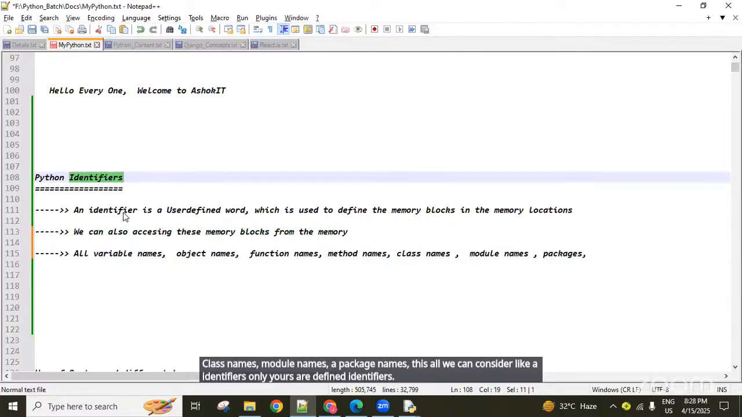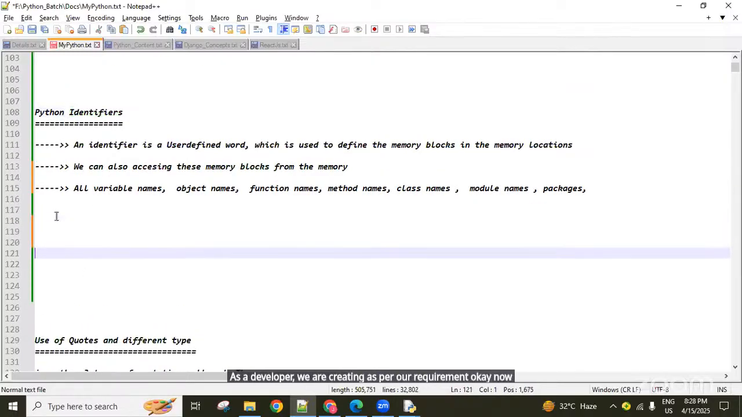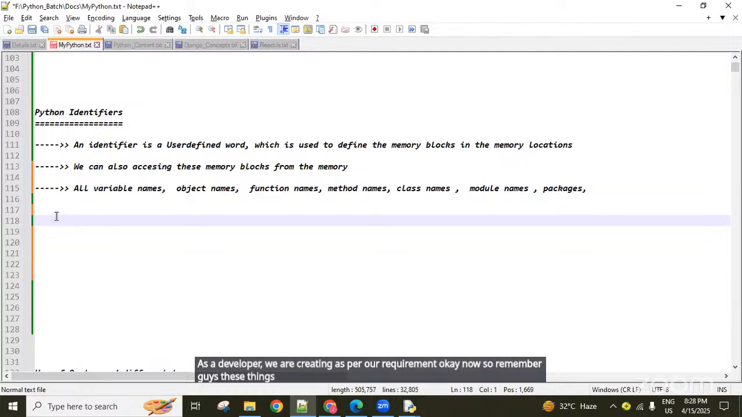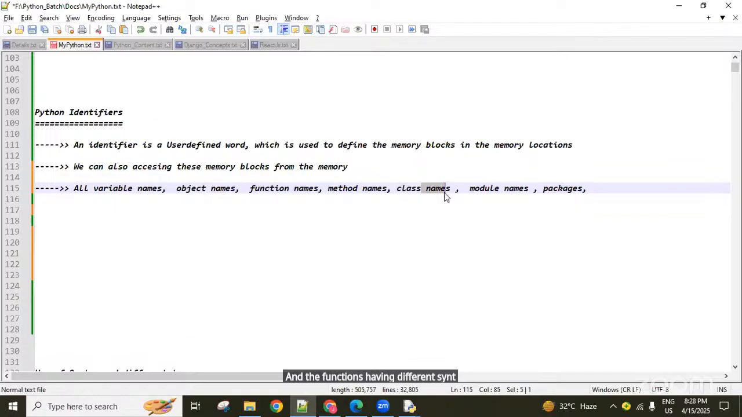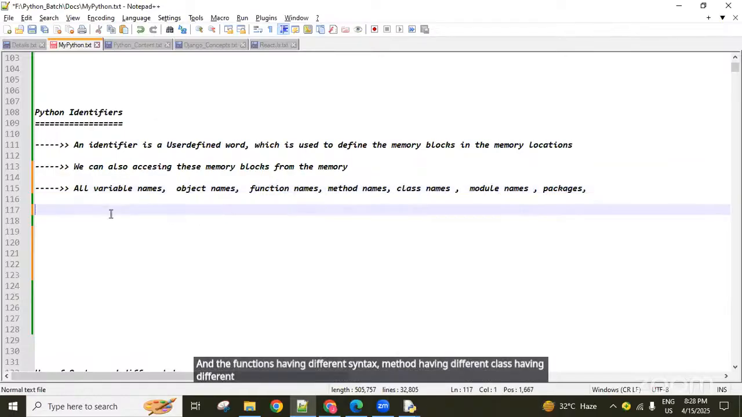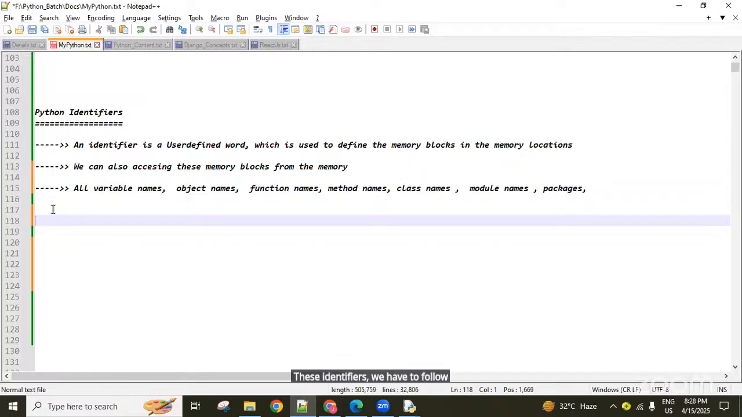As a developer, we are creating these as per our requirement. Now remember these things, guys. Identifiers have different syntaxes: variables have different syntax, functions have different syntax, methods have different syntax, classes have different syntax, like that. So first of all, if we want to create these identifiers, we have to follow the rules, guys. So the rules of identifiers are the rules related to creating identifiers.